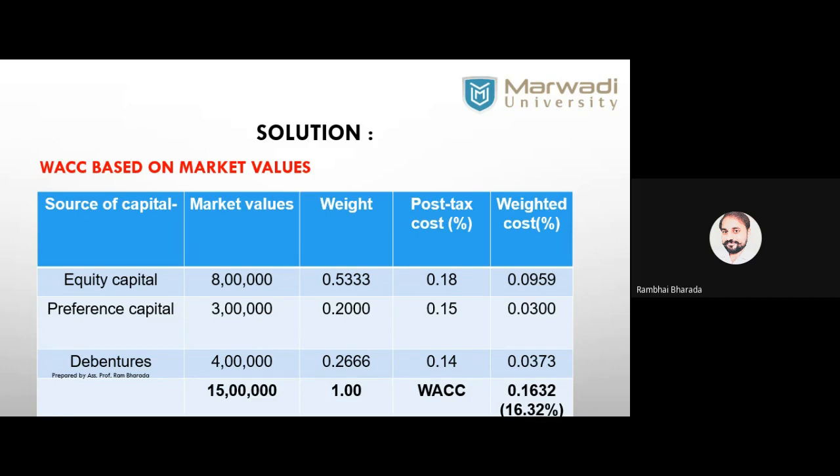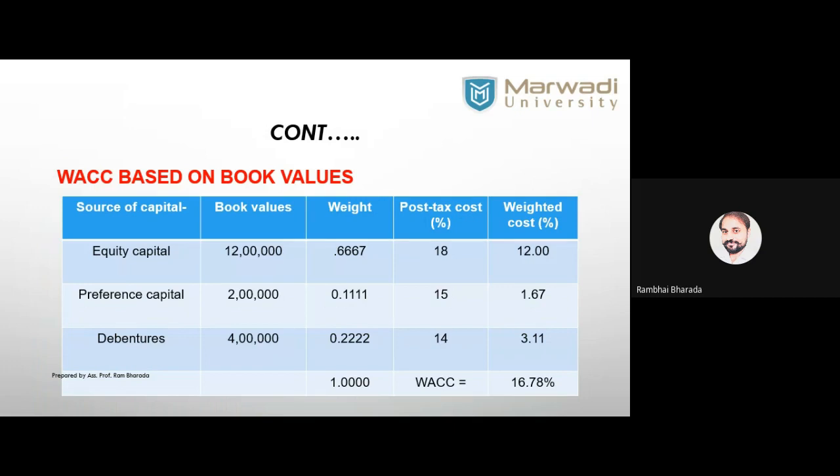Now see here. First we calculated based on the market value. Now we will calculate based on the book value. Now it is your task, but for your understanding purpose, I have prepared this particular table. Here the answer is 16.78. The rest of the things you need to calculate. How to find the weight? Already the cost is given to you, and you need to find this weighted average cost of capital. So are you able to do this practical question? Everyone? Yes or no?